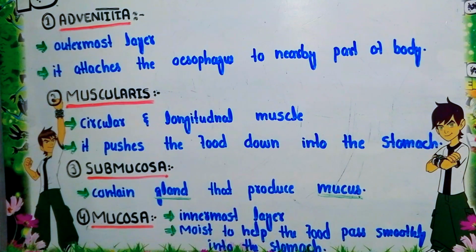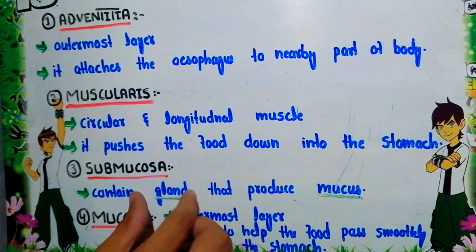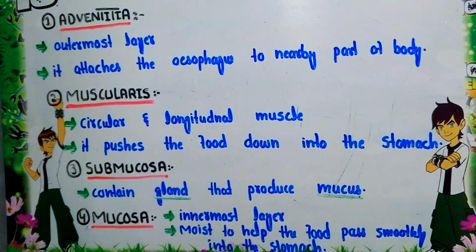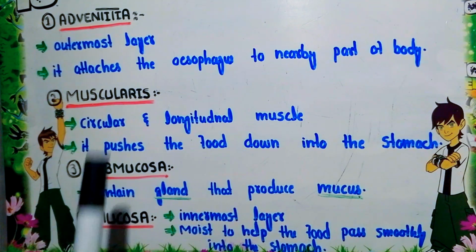Now the innermost layer is called the mucosa layer. This is the innermost layer. What is the function of this mucosa layer? It is kept moist to help the food pass smoothly into the stomach. As we have already discussed, the glands are present in the submucosal layer. These glands secrete mucus. This layer is in direct contact with the food substances.